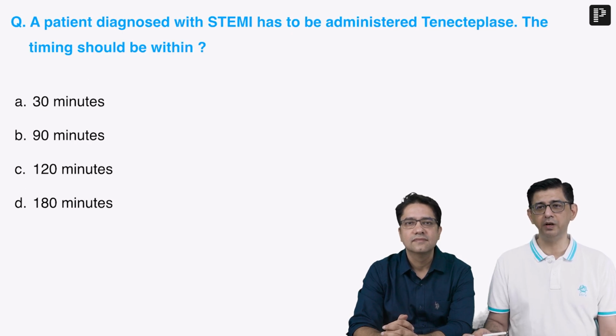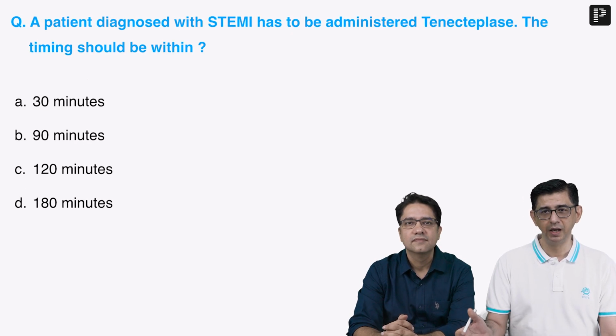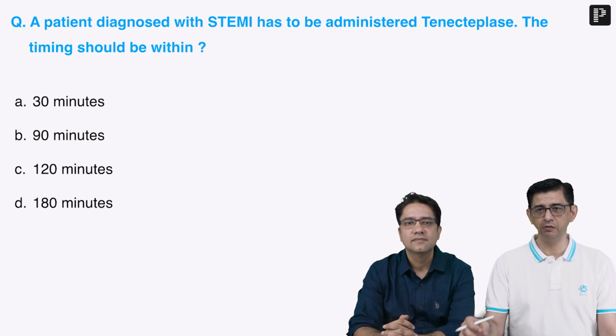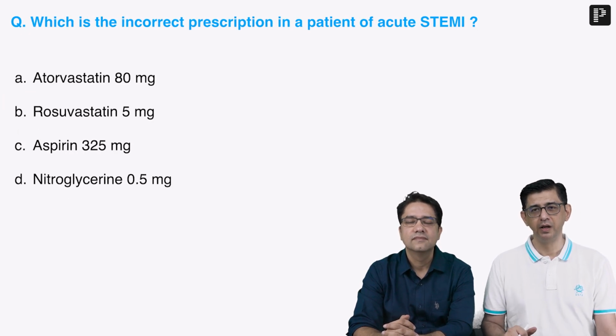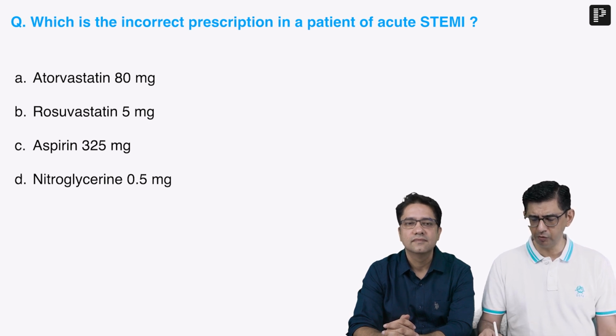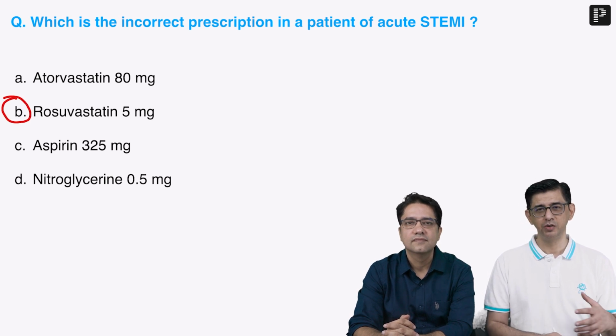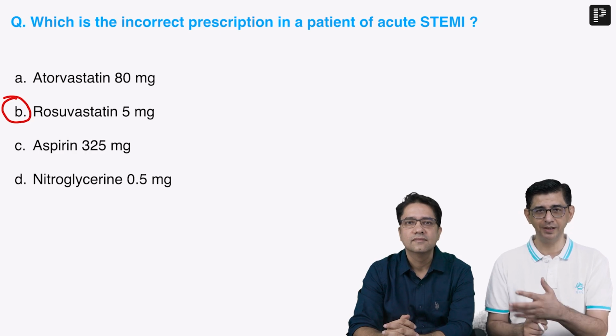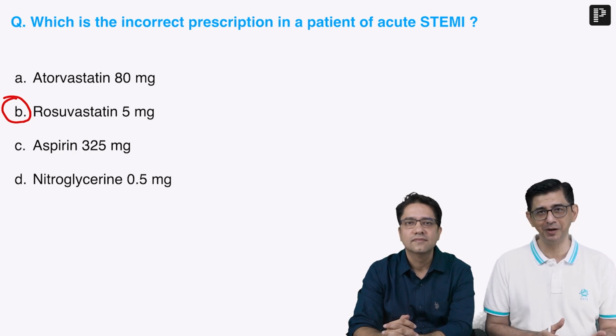And in case we are giving tenecteplase, that would be given as a bolus. So the time that we should be giving tenecteplase to the patient, the door to needle time should be kept under 30 minutes as we discussed. And then an incorrect prescription with respect to acute STEMI would be that we have to give high intensity statins, right? So that would be like rosuvastatin at a lesser dose that is being administered. So these are the technical aspects, guys, which we would like you to remember for this topic.